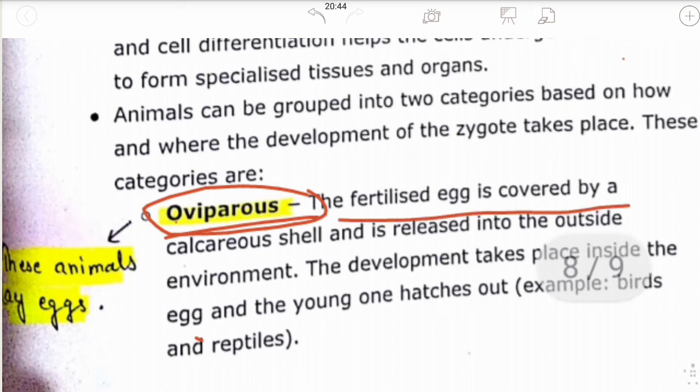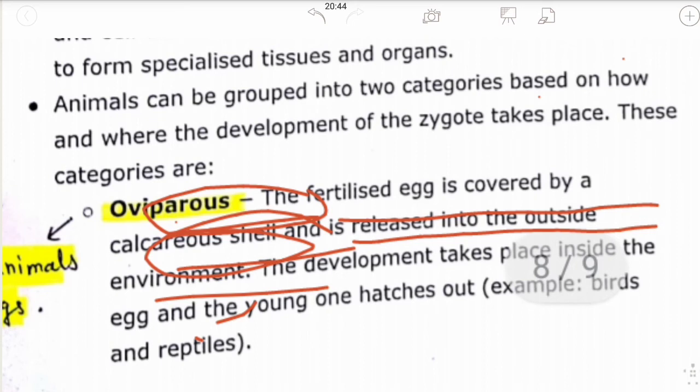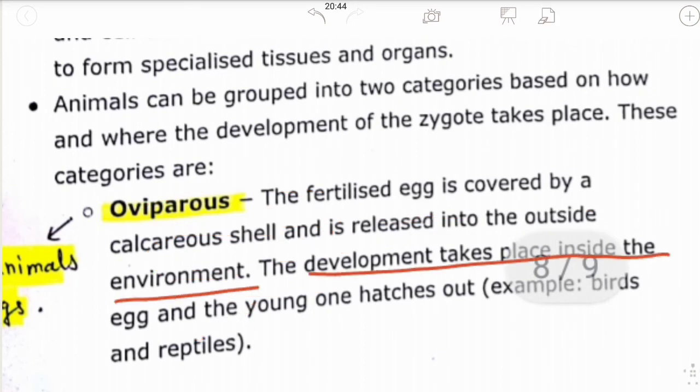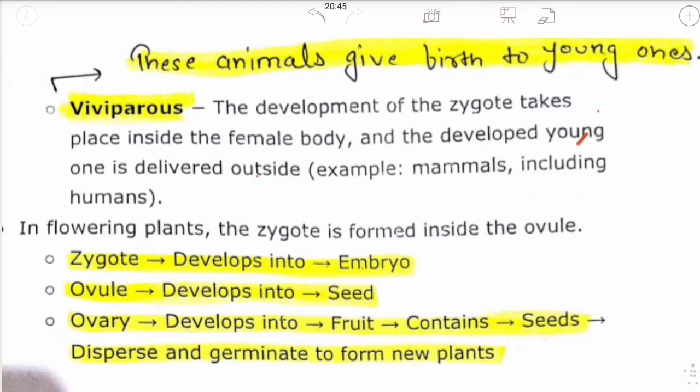The fertilized egg is covered by a calcareous shell and is released into the outside environment. The development takes place inside the egg and the young one hatches out, means comes out. Example, birds and reptiles. Oviparous are the organisms that lay eggs, whereas viviparous are the organisms that give birth to young ones.